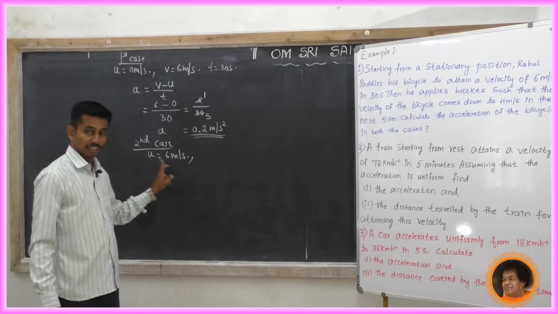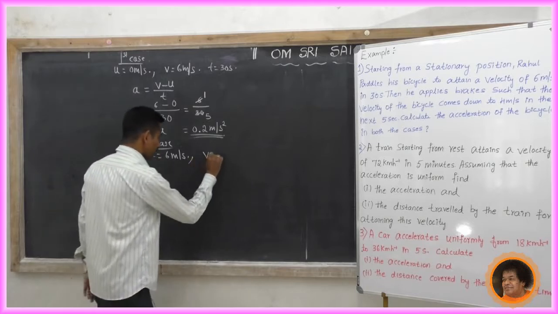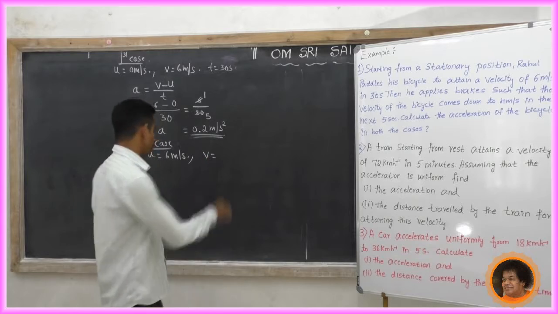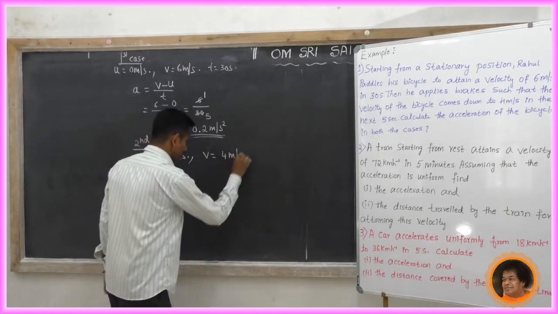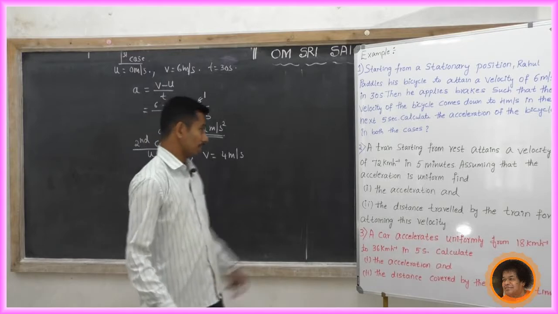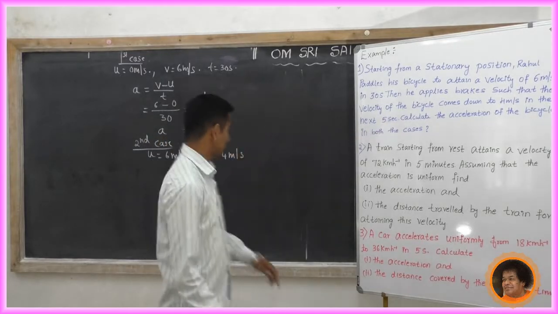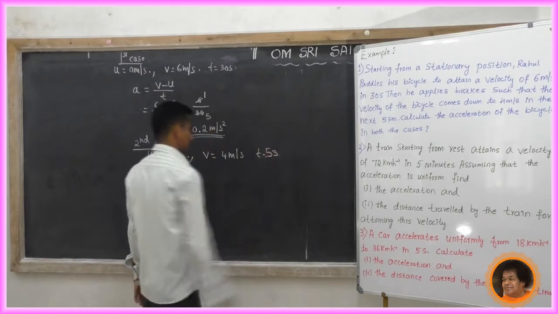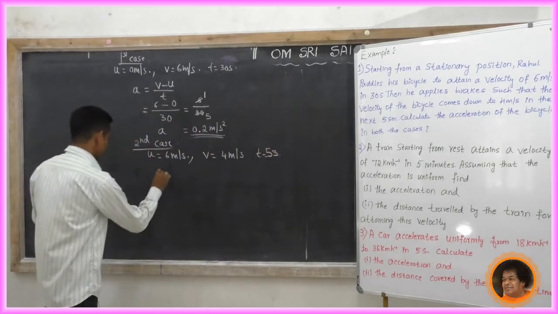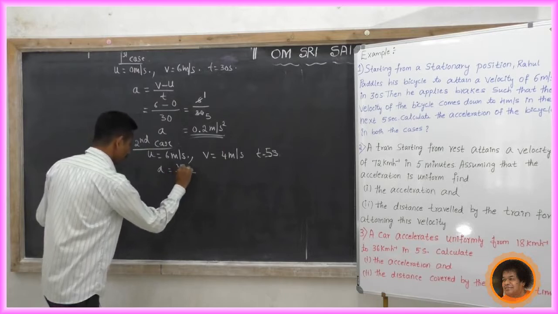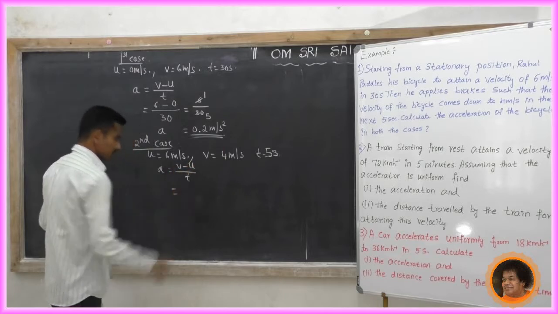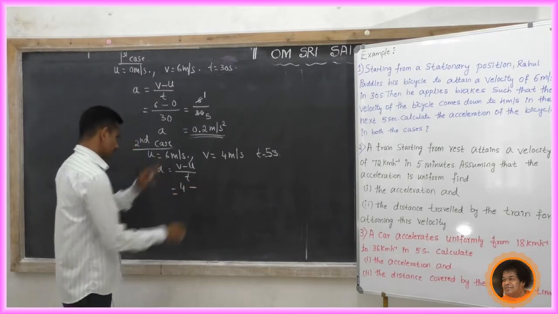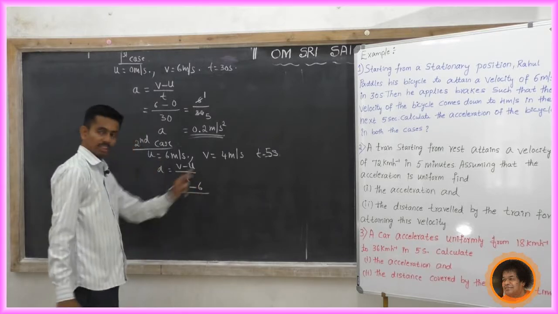So the initial velocity is 6 meters per second, and the final velocity, when he applies the brake and the bicycle comes down, is 4 meters per second. In the next 5 seconds, means t equal to 5 seconds. Now find the acceleration. In this case, a equal to (v minus u) by t. Substitute the values. What is v? This is 4. What is u? This is 6. What is t? 5.